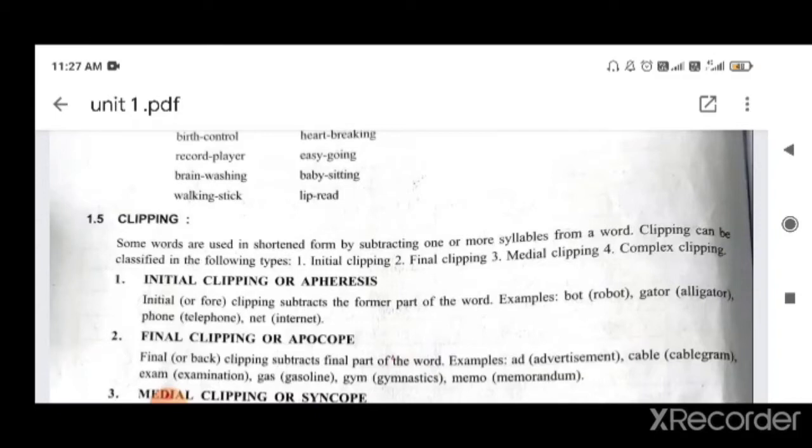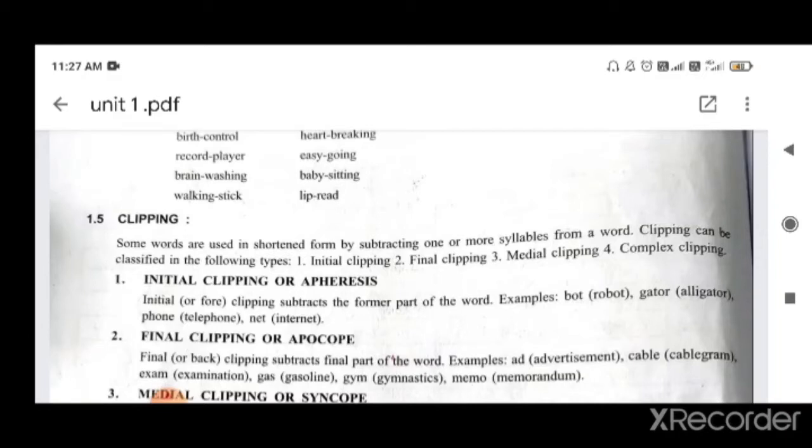So initial clipping or apheresis. Initial means the front part. Clipping subtracts the former part of the word.